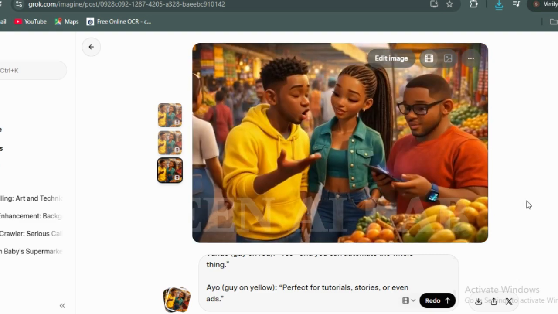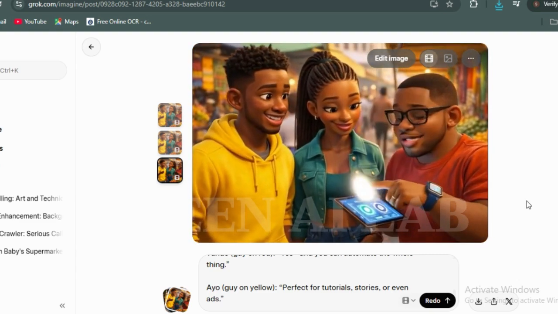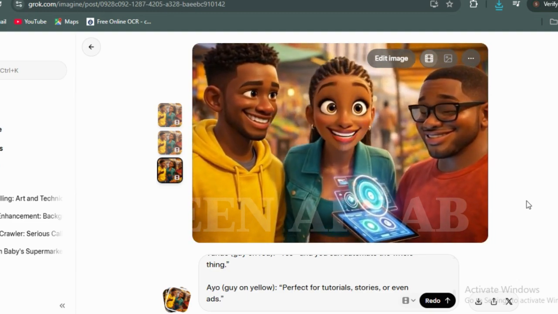Or even ads. So each avatar can talk separately? Yes, and you can automate the whole thing. Perfect for tutorials, stories, or even ads.